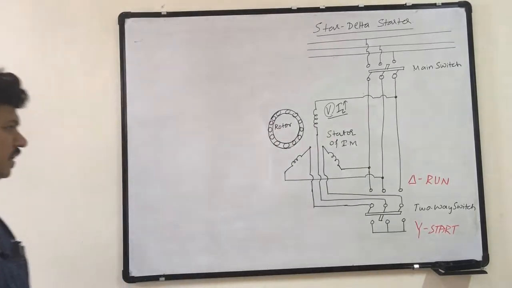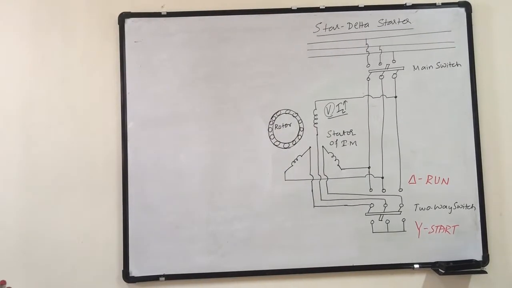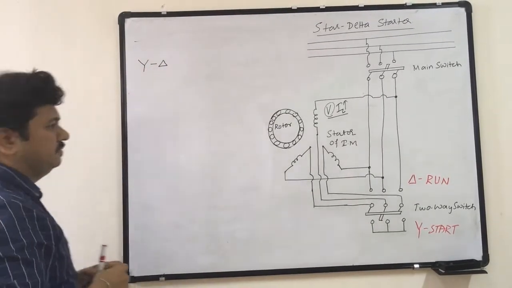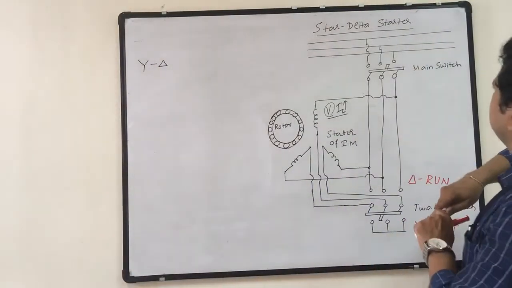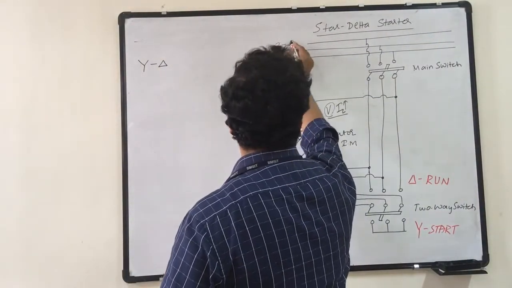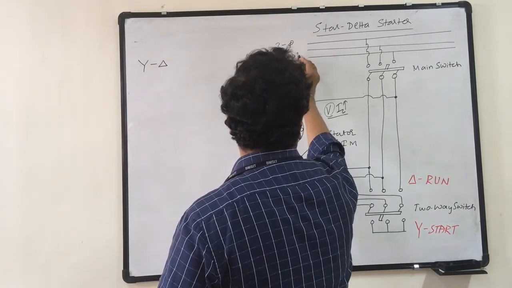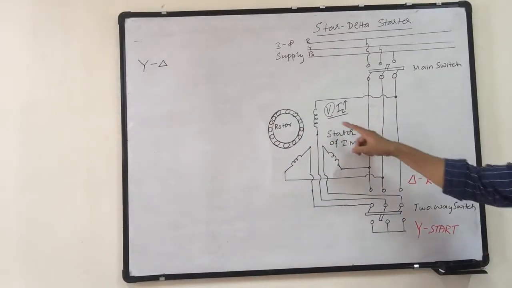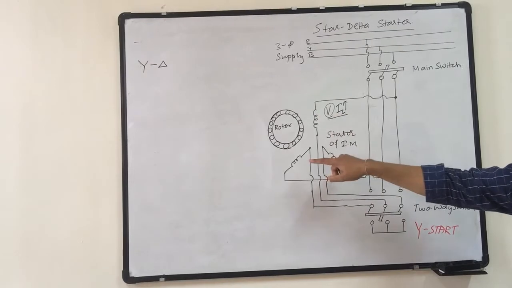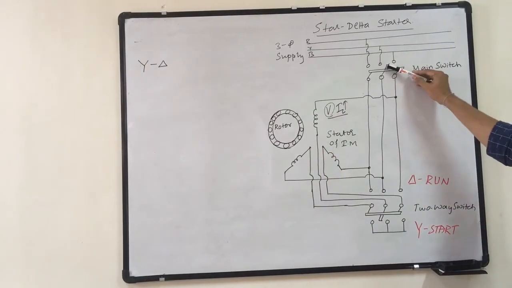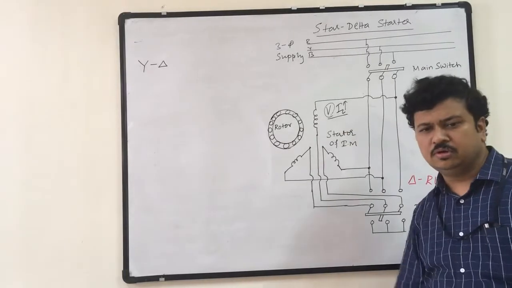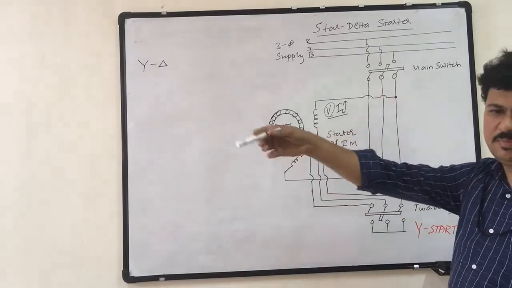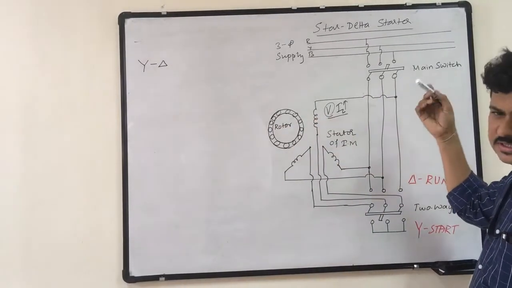Star delta starter. As the name suggests, star delta. You can observe this is the supply, three-phase supply, you can call it RYB. The RYB of the stator winding is connected to this three-phase supply. This is a main switch that we use to open and close the connections. Like the normal switches in our domestic appliances, we have a three-phase switch. That is the only difference.